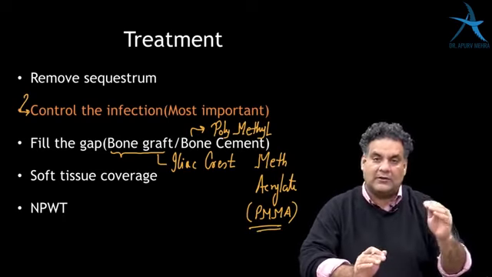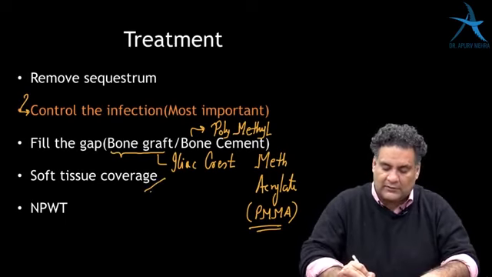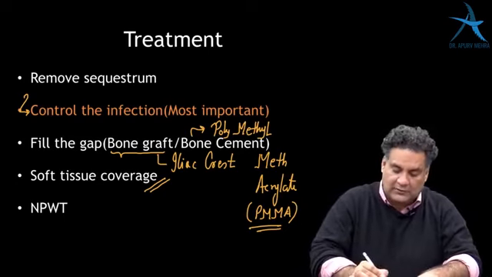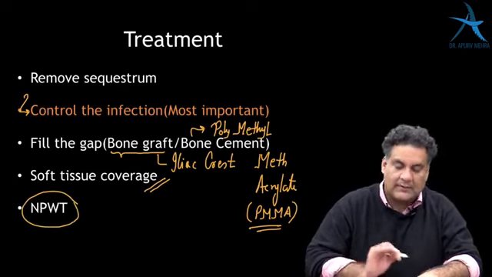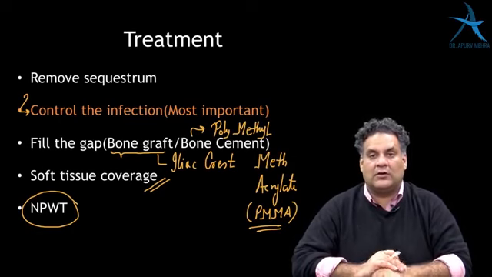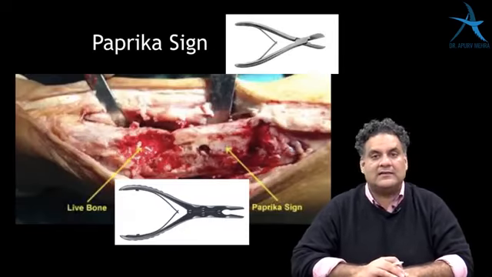And then finally cover the soft tissue, because everything which is white in human body should be covered. So provide a good soft tissue coverage. One of the methods to obtain a good soft tissue coverage is NPWT, also called as vacuum assisted closure, also called as negative pressure wound therapy. A very, very hot pick in today's case.